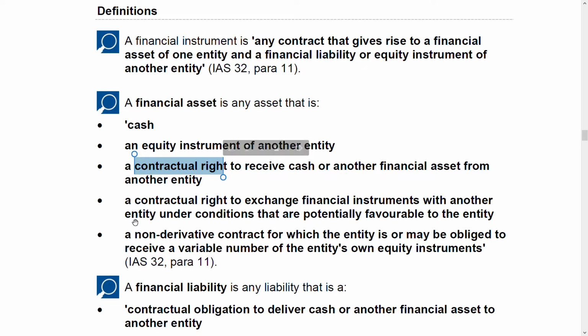Look at the meaning everywhere. This word is always there when it comes to financial asset: contractual right, contractual right, contractual right. Again, a contractual right to exchange financial instruments with another entity under conditions that are potentially favorable to the entity.